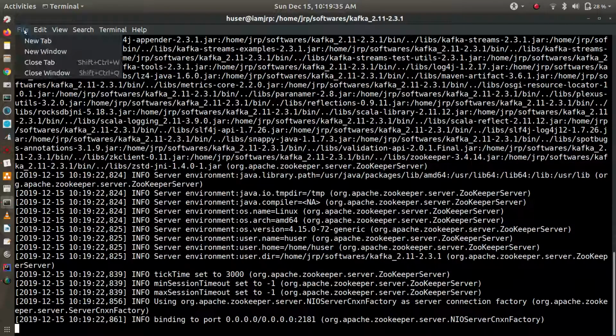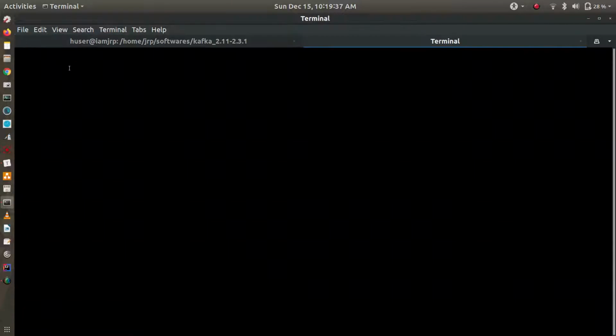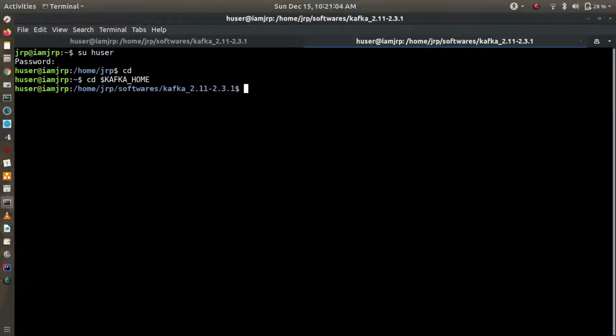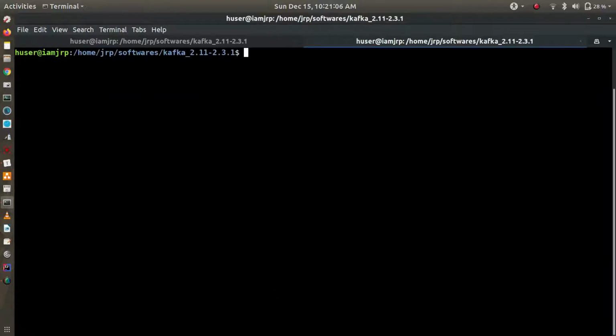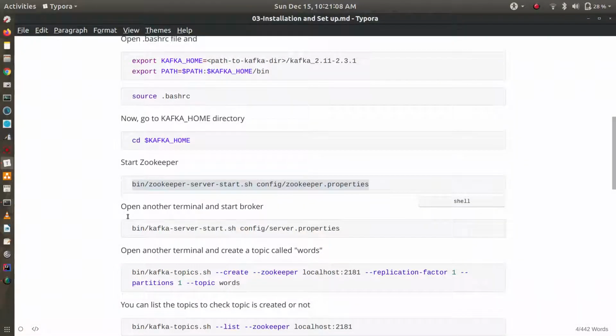Now open another terminal. We have opened the terminal. Now let me go to Kafka home, that is my installation directory, and then let's start the broker.